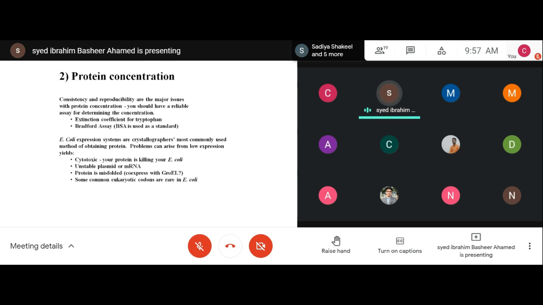From there they will do the screening. So protein concentration is another factor which decides the crystallization.